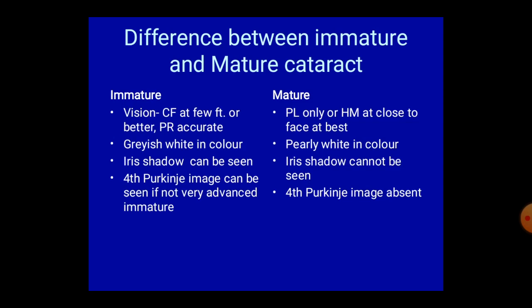Next is the difference between immature cataract and mature cataract. In immature cataract there will be some vision, and in mature cataract only PL will be present. In immature cataract, the pupil will be grayish white in color. In mature cataract the pupil is pearly white. Iris shadow can be seen in immature cataract. Iris shadow cannot be seen in mature cataract. The fourth Purkinje image can be seen if the immature cataract is very early, but in mature cataract there will be no fourth Purkinje image.